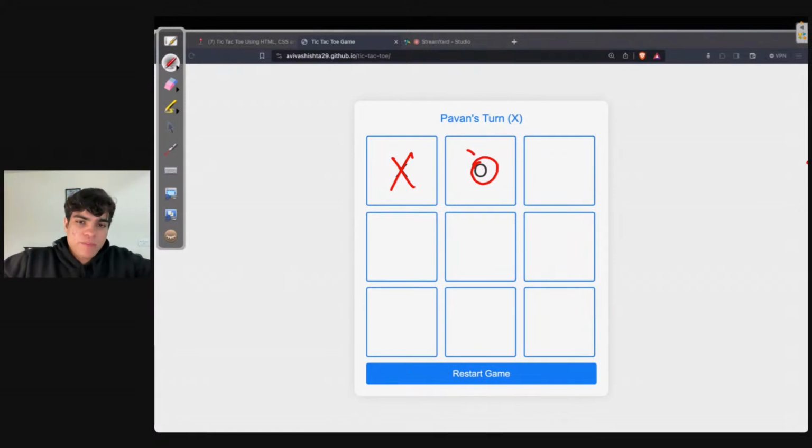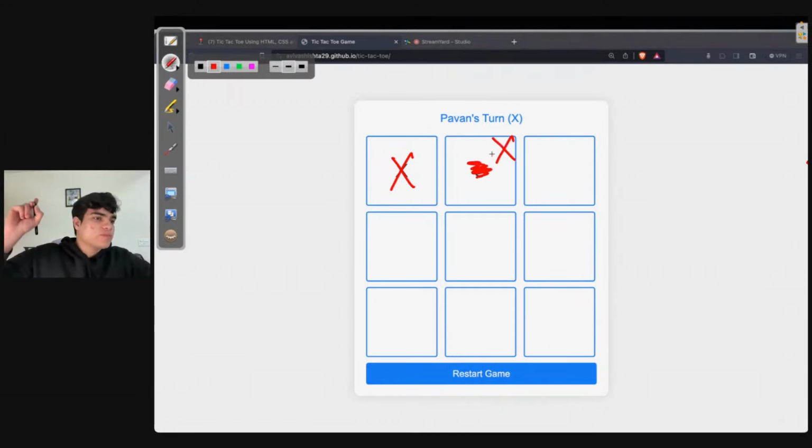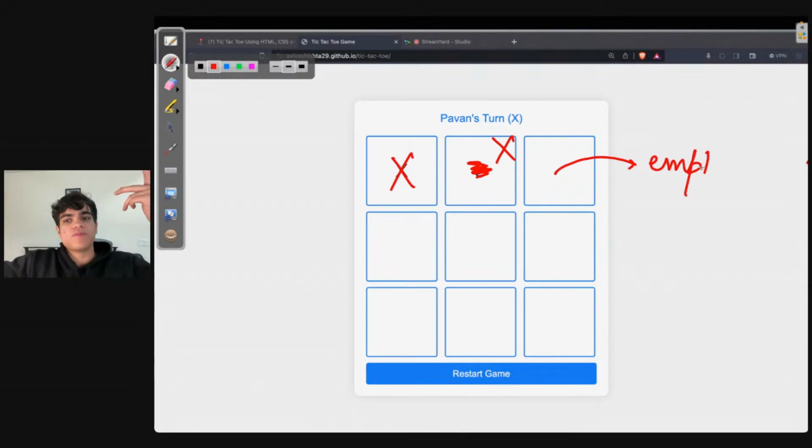Now, Pavan cannot put an X over here. It's not like Pavan can say, "You know what, Krishna, get rid of your O and I'll put an X over here." That should also not be possible. So basically, you need to also account for the fact that you will not overwrite another cell. Only empty cells can be written.